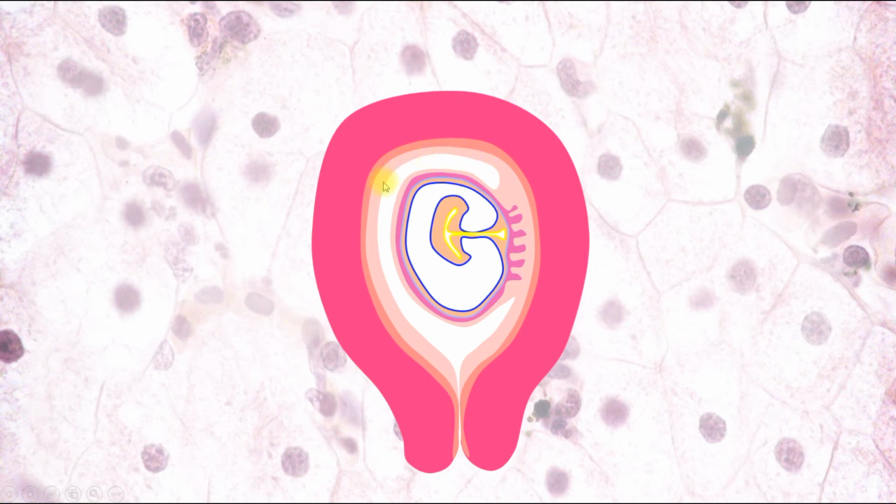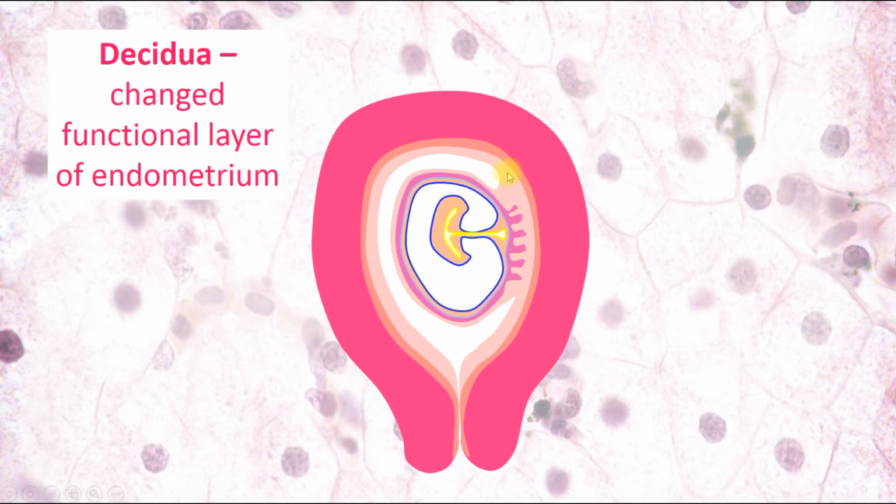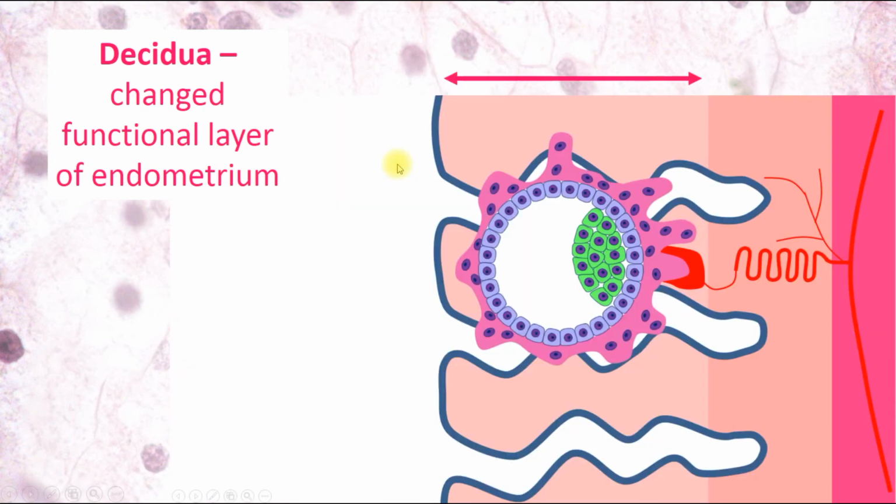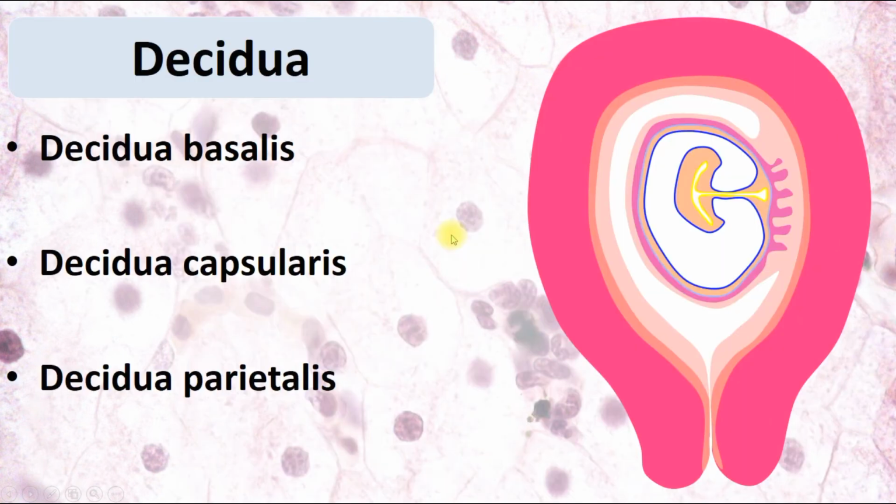So the functional layer, which usually changes during menstrual cycles, also has some changes during pregnancy, and this endometrium modified during pregnancy is called decidua. Decidua is the changed functional layer of the endometrium. Here we can see this decidua, and it is named decidua because it will be separated from the endometrium during delivery. Here we can see this functional layer of endometrium. The basal layer is not involved in this, only the functional layer, and its changes lead to the formation of decidua.